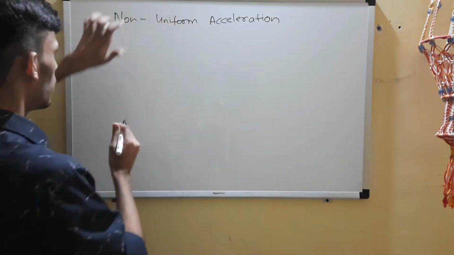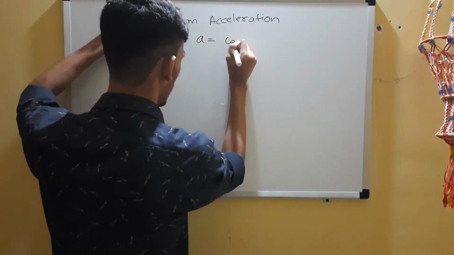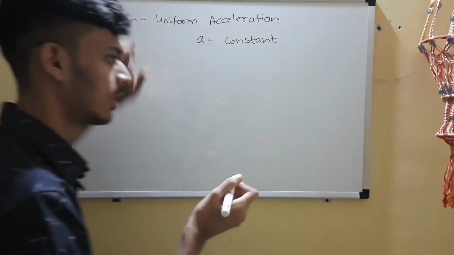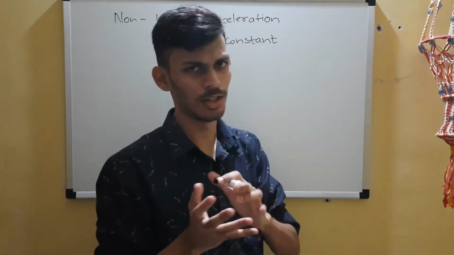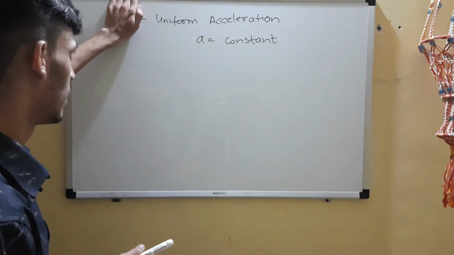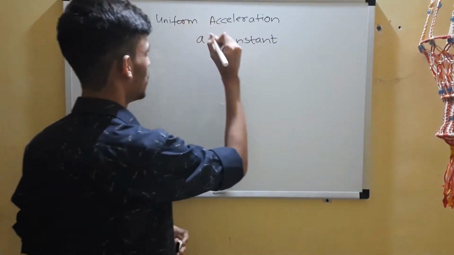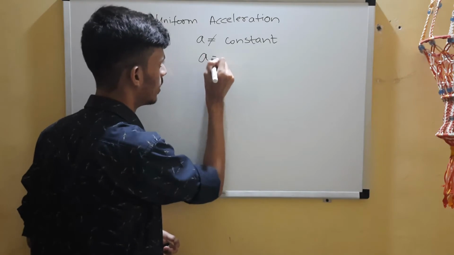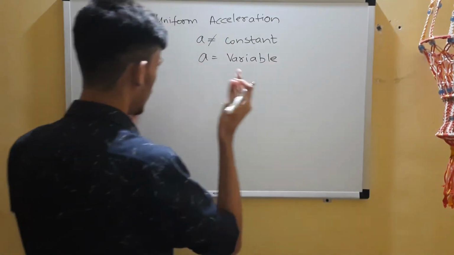Okay. So if you remember, what was uniform acceleration? Uniform acceleration was a equals constant. a is some constant value. It won't change its direction, nor its magnitude. It's a vector, right? So it won't change its direction or magnitude throughout the journey for uniform acceleration. But what do you think it will become for non-uniform? Not constant, right? a will be variable. That can be the other definition. So a is not constant, or rather a is variable.